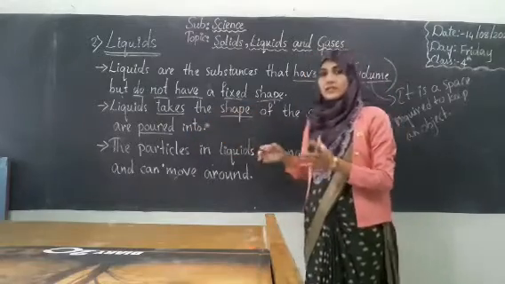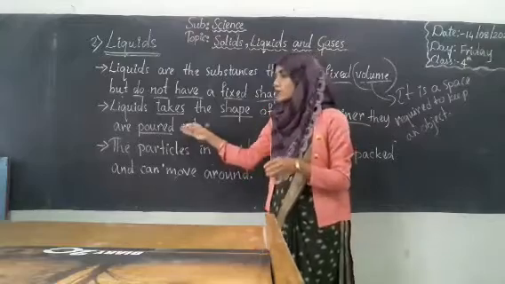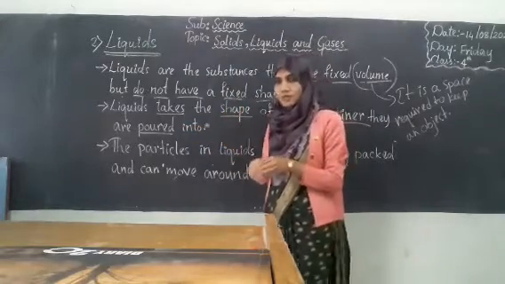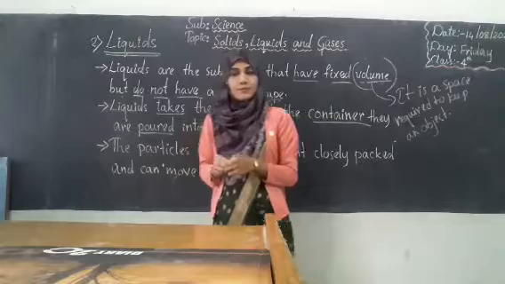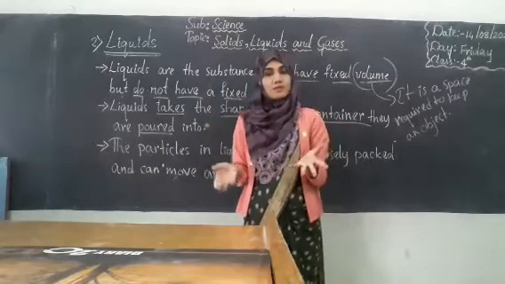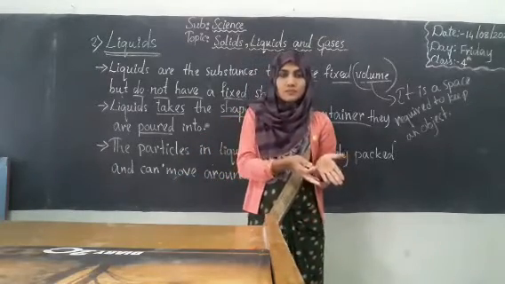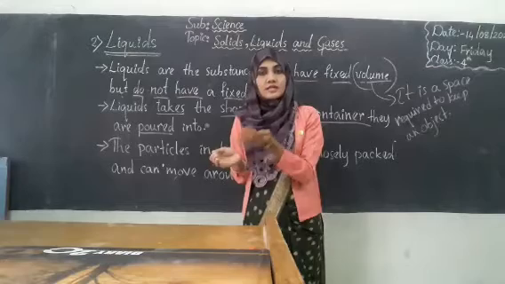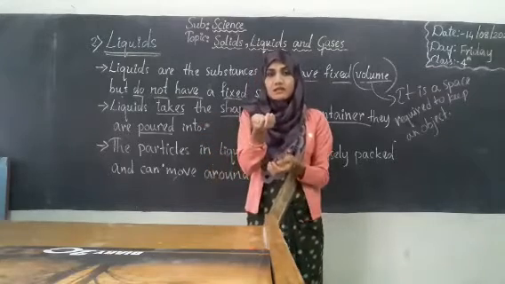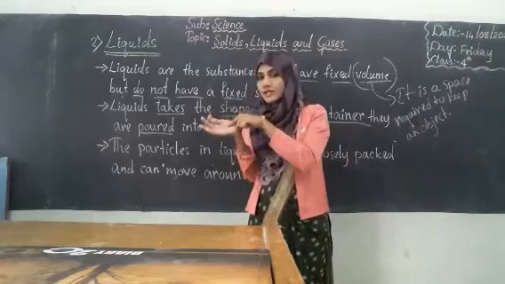Container means that in which we are keeping the liquid. Poured means filling. Okay. So for example, if I pour water in the water bottle, then what is the shape of that water? It will take the shape of that bottle. If I take the same water in my hand, the water will take the shape of my hand.